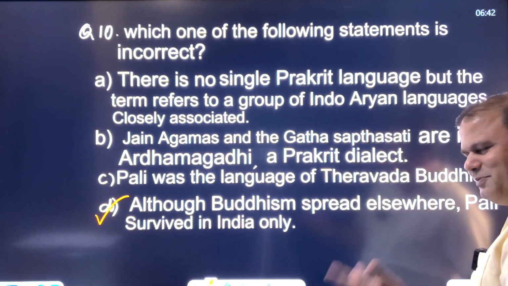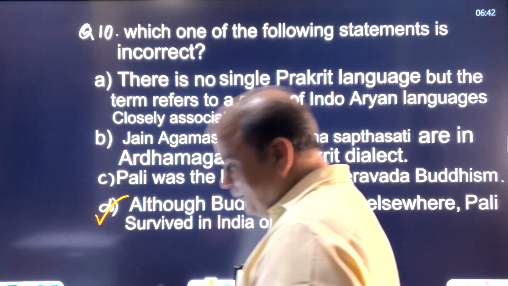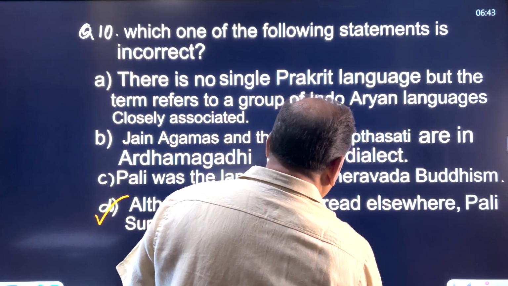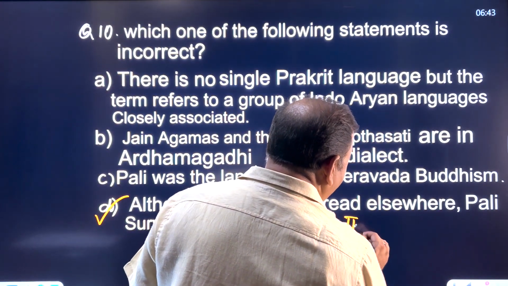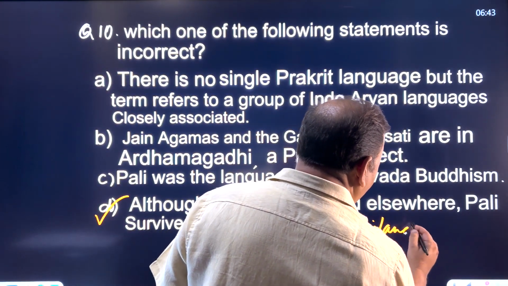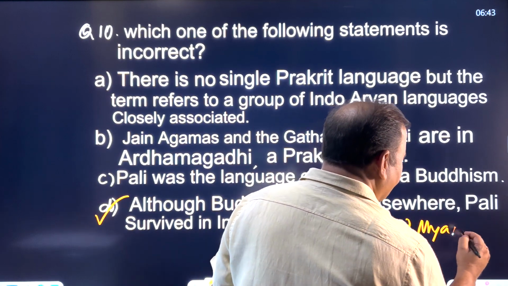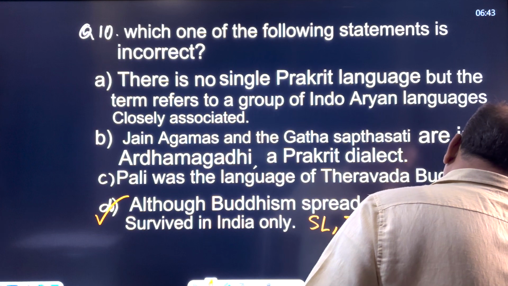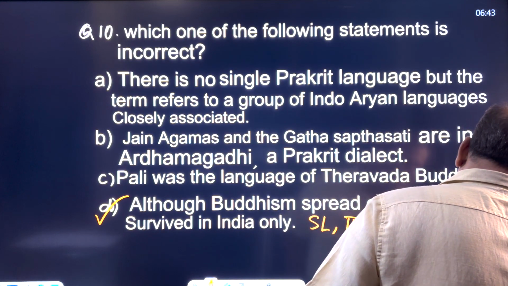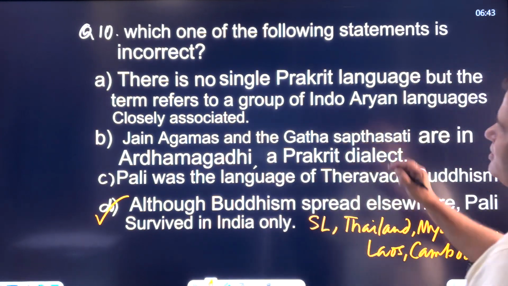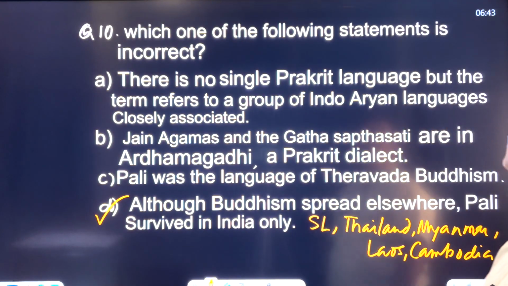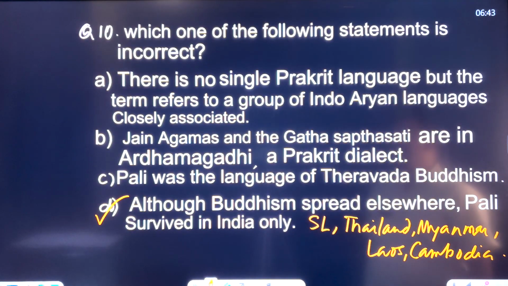Because Buddhism spread elsewhere, and Pali also spread elsewhere. You can see Pali spread in Sri Lanka, it spread in Thailand, Myanmar, Laos, and Cambodia. So in all these countries Pali spread. And this definitely is a correct statement that there is no single Prakrit language, but the term refers to a group of Indo-Aryan languages closely associated.